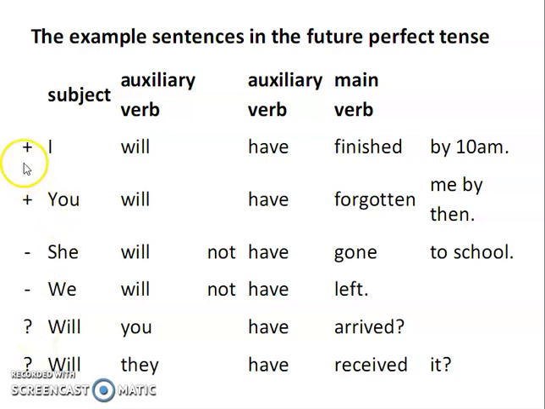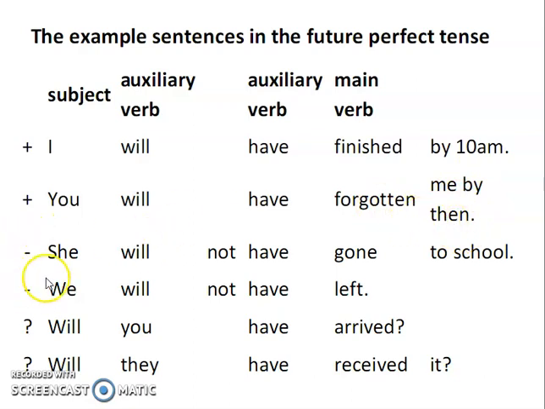First is the positive. We are going to use the subject, then auxiliary verb will, then next auxiliary verb have, then there will be the main verb, that is the third form of verb, and then there will be the rest of the sentence. We are going to call that rest of the sentence an object. Now we are going to use the first sentence, that is, I will have finished by 10 a.m. The second positive sentence is, you will have forgotten by then.